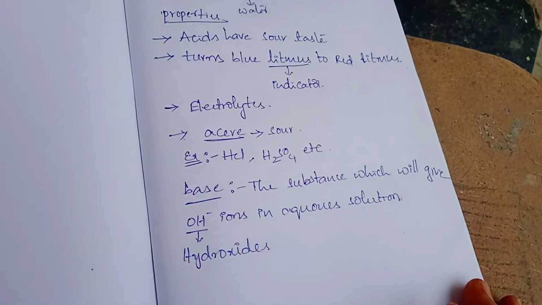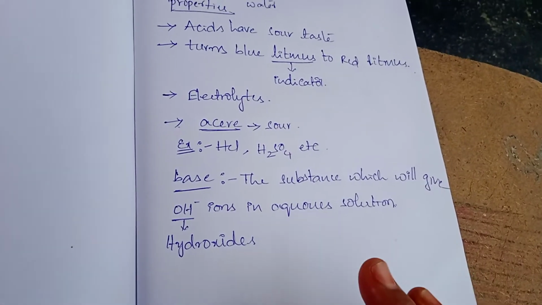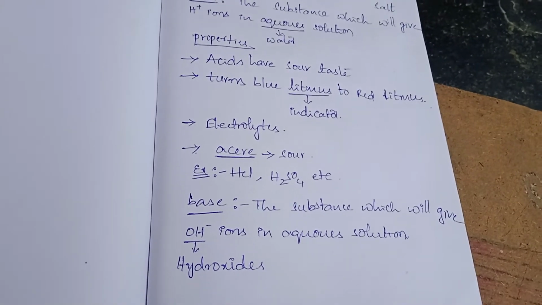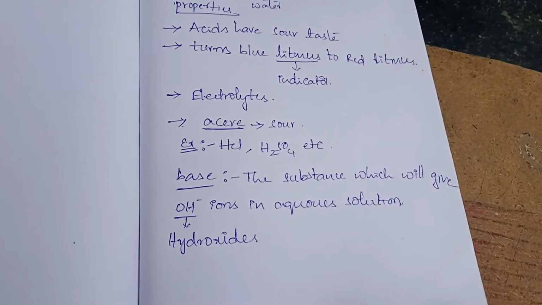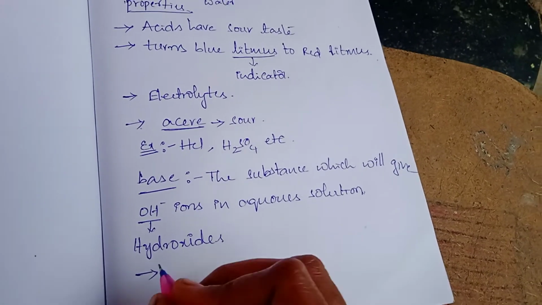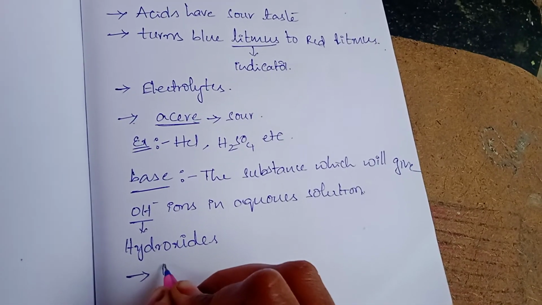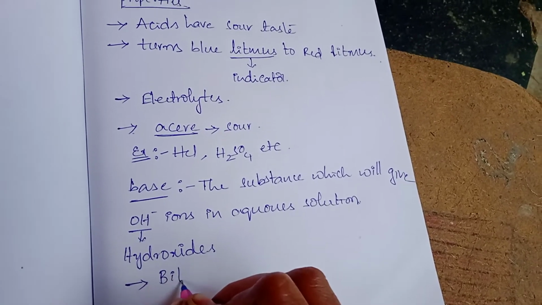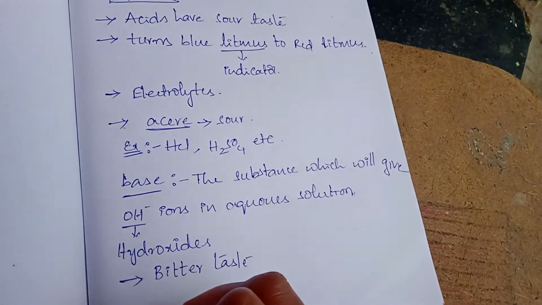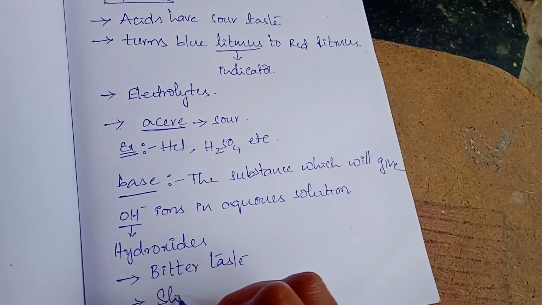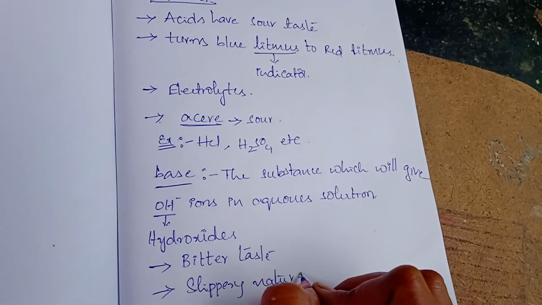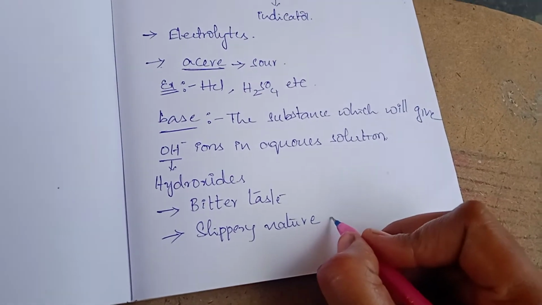So the substance which gives H plus ions in aqueous solution is called acid, and the substance which gives OH minus ions in aqueous solution is called base. Bases have a bitter taste and a slippery nature, which is nothing but soapy.